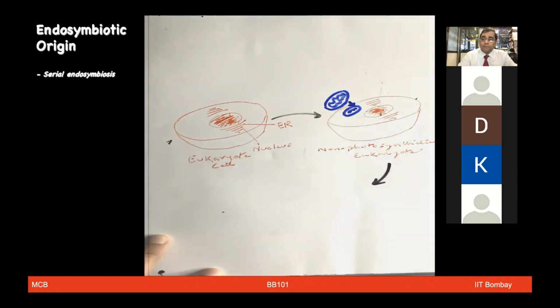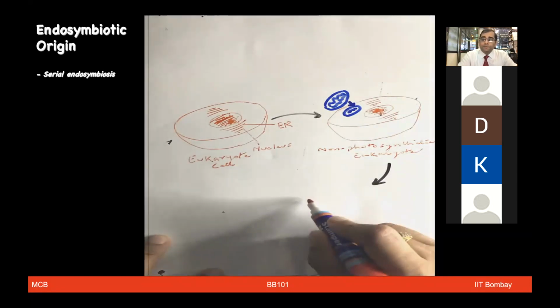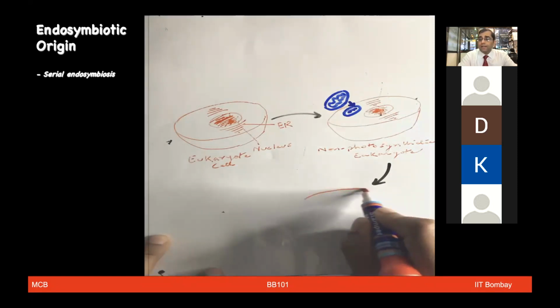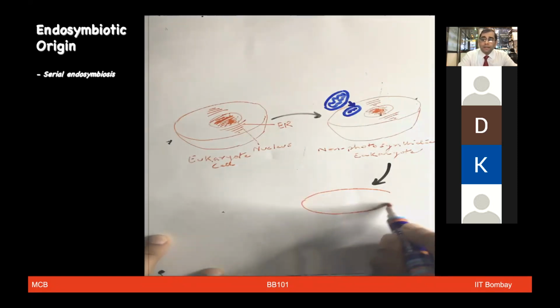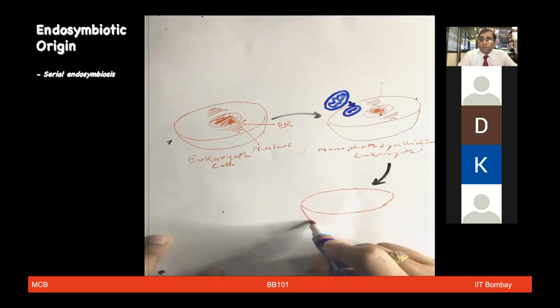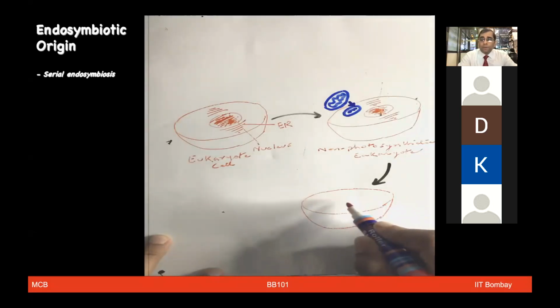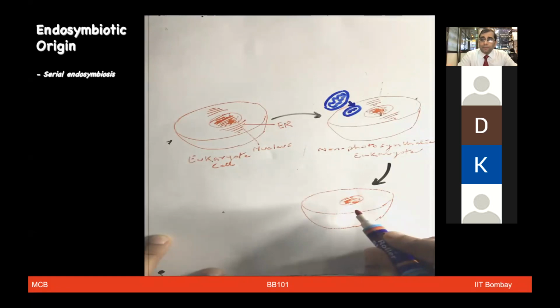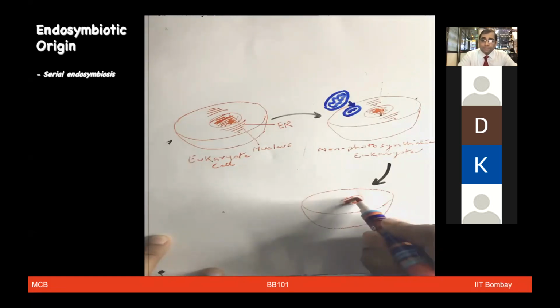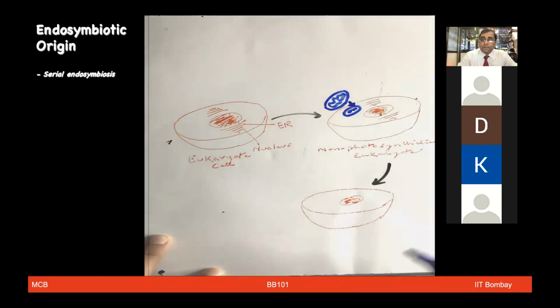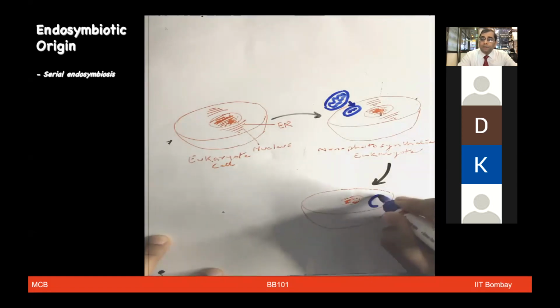Because it was able to do aerobic respiration, which was the need of the cell to generate ATP and an energy source, it became useful for the cell, and the bacterium got an environment to protect it. That became mutually useful and favorable for both of them, so it stayed like that. And this bacterium eventually became the mitochondria.